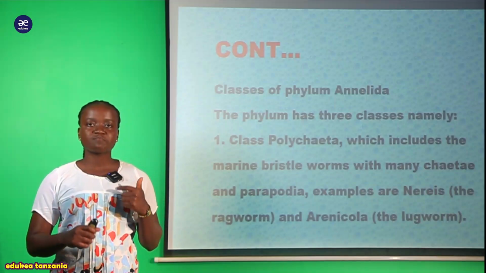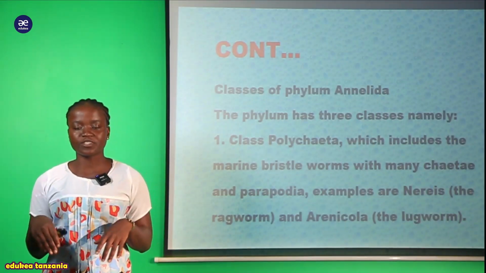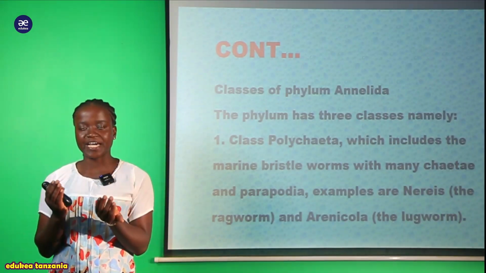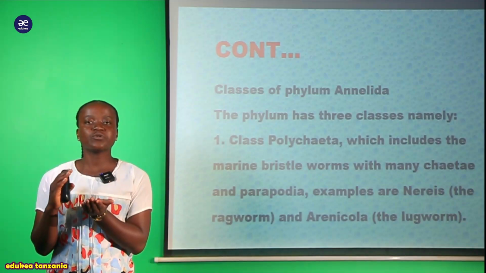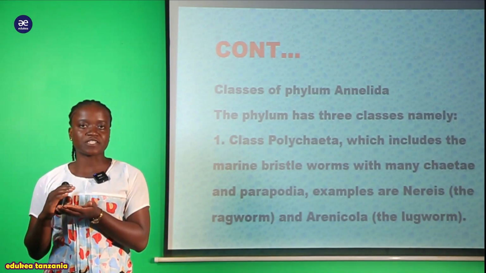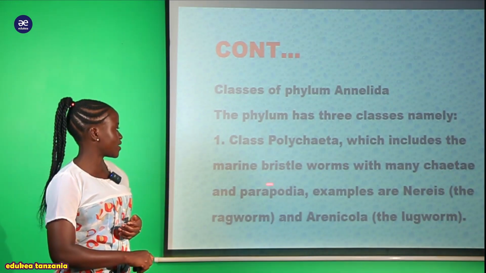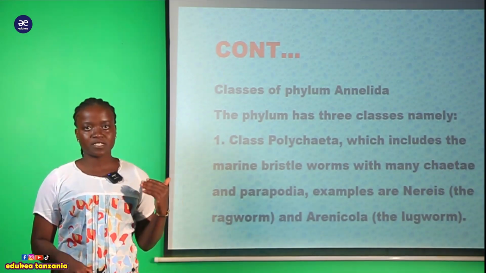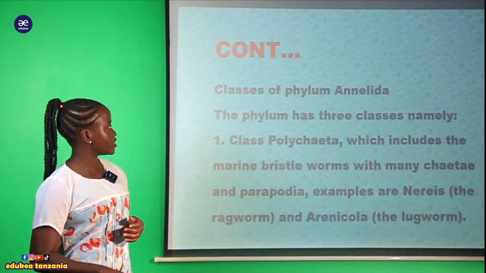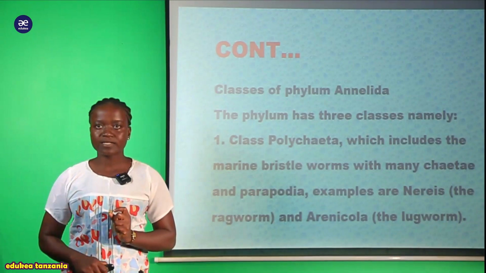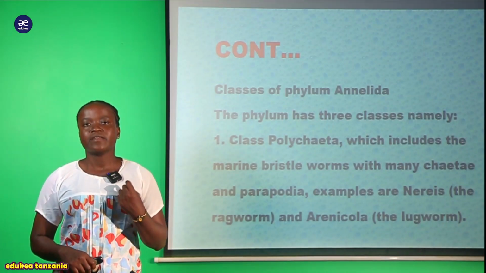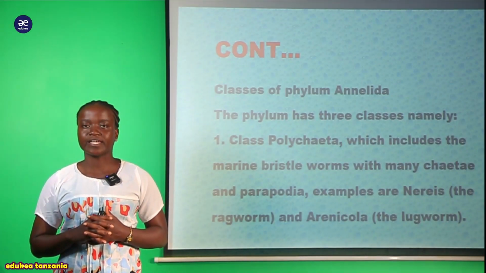The word poly means many. So these organisms which are found within this class Polygochaeta, meaning that they produce many kinds of this chaeta. So this chaeta, remember, within the chaeta is where now the parapodia is found. So hiyo ndiyo klasi ya kwanza ambayo inapatikana ndani ya hii phylum Annelida.